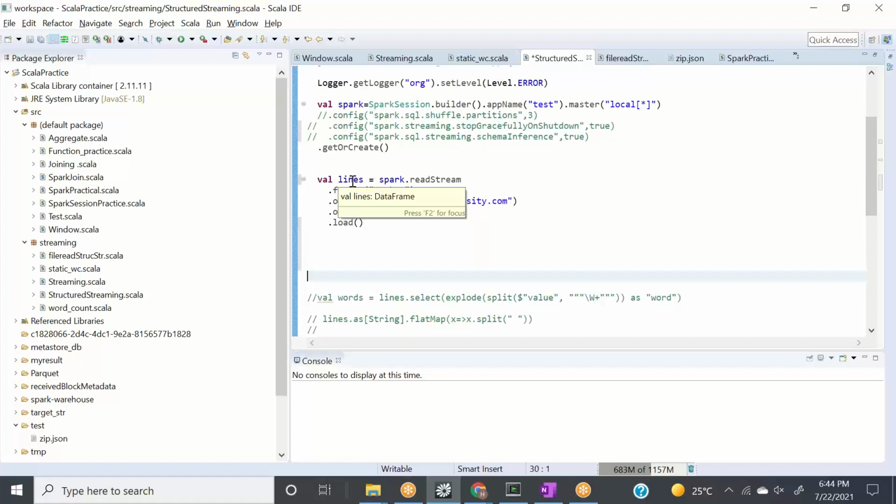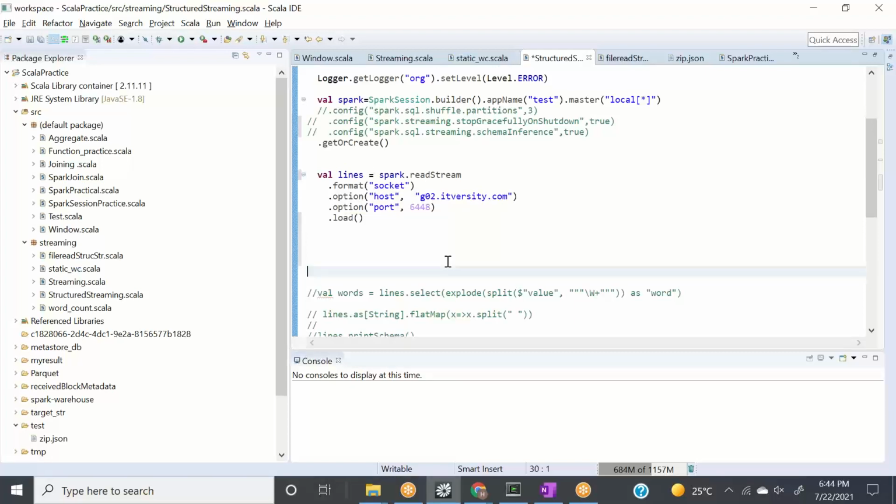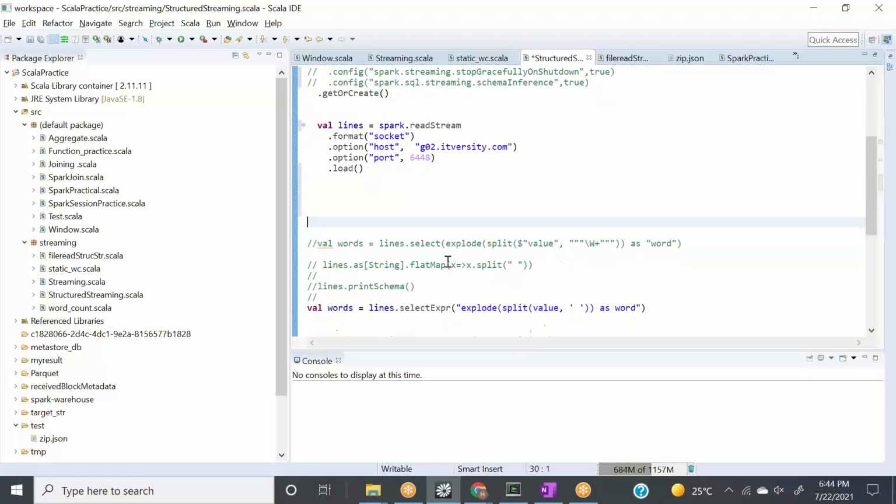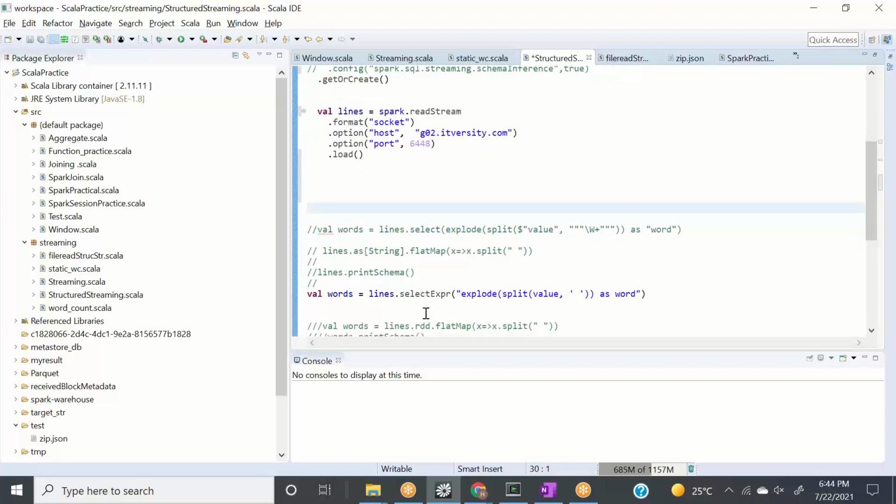So it means now any operation what we have learned as a data frame in the data frame lectures, we can use those operations with ease here. Super easy. Now let's see. So let's say we want to implement the word count program again, our favorite word count program, and using your structured API, right? When we talk about structured API, we talk about table, right? We talk about some structure.